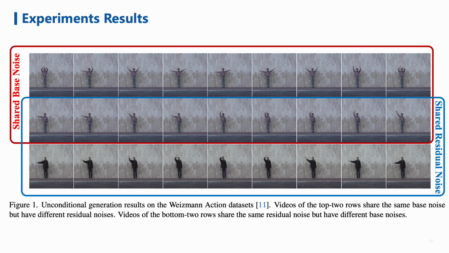We train VideoFusion on the Weizmann action dataset. The training details can be found in the paper. As one can see, by fixing the shared base noise, we are able to generate videos with the same subject but different motions, and by fixing the residual noise, we are able to generate videos with the same motion but different subjects.